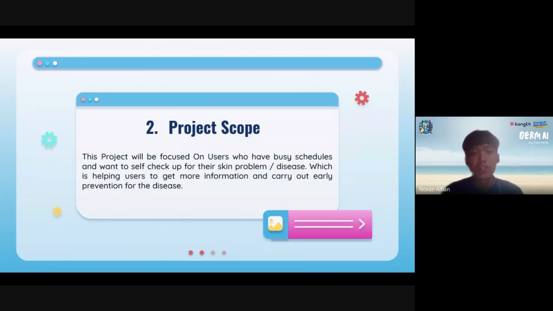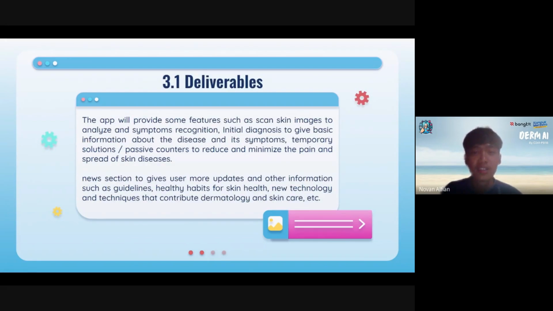Then is project scope. This project will focus on users who have busy schedules and want to self-check their skin problems. The last is deliverables. The app will provide features such as scan skin image to analyze and recognize symptoms, and initial diagnosis to give basic information about the disease and its symptoms. And then there is a news section to give users more updates and other information.